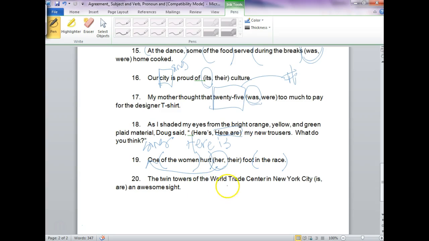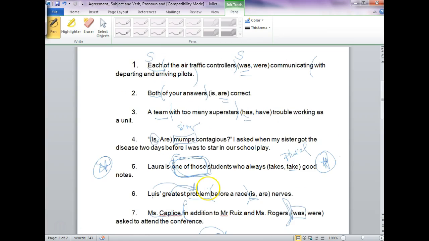The Twin Towers of the World Trade Center in New York City. Is or are? Towers are. Center and city are both singular, so if you didn't mark these off, you could have gotten confused, but you're agreeing with the subject, towers. Okay? All right. If you have more questions, come and see me, and we'll be doing plenty more of this.